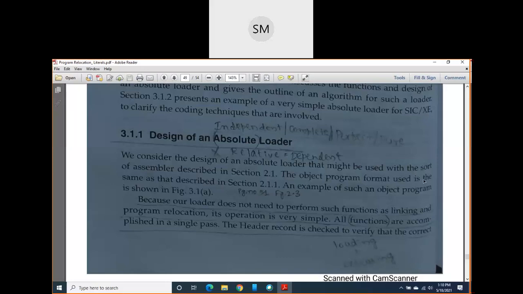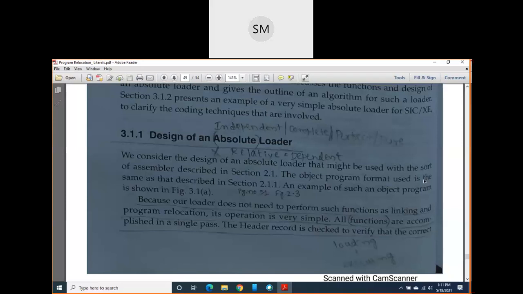Relative means, so this type of loaders or assemblers, relative symbols, relative terms, absolute symbols. So these all things we have already studied, right? So relative means dependent. This loader will be dependent upon the starting address of the program. Based on that, it will keep on assigning the addresses and it will keep on loading the object program into the memory. So now we are going to see the loader which is independent of memory locations or the starting address of the program and all those things.